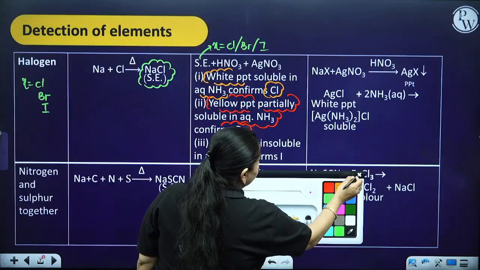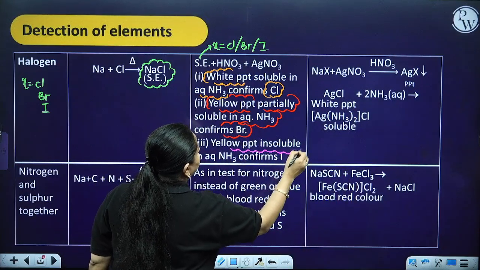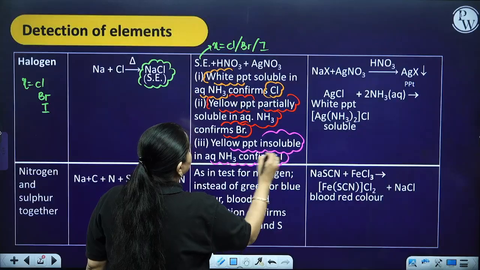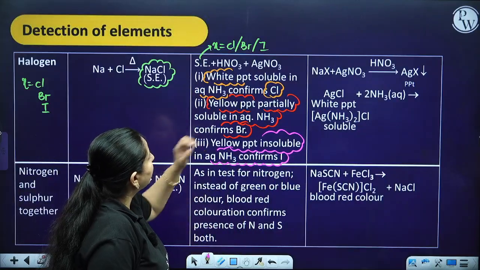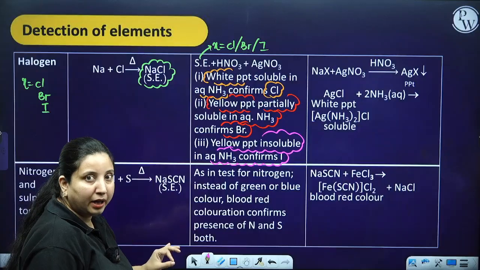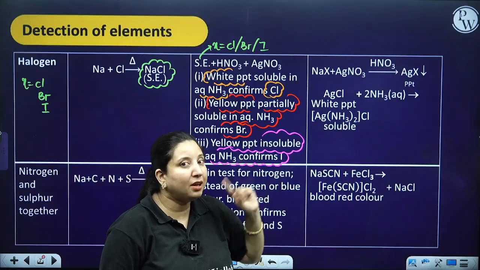And suppose you have a yellow precipitate which is insoluble in aqueous NH3, it confirms iodine. So in this manner, you can distinguish which halogen is present. White is chlorine, yellow is bromine or iodine.